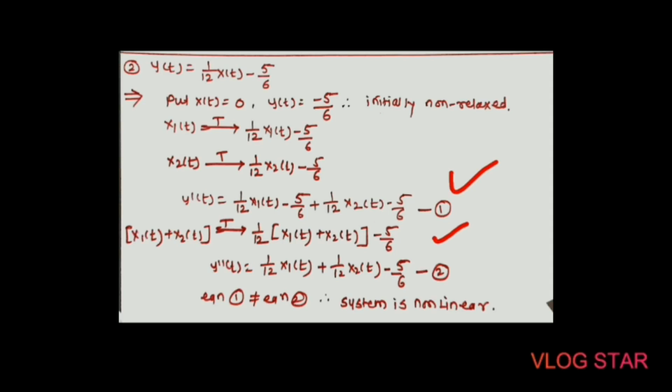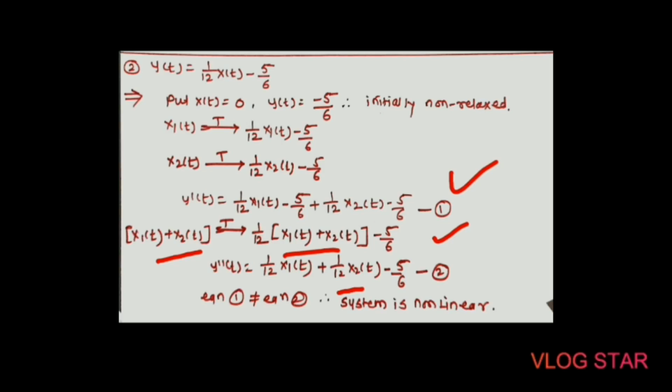In the third step, combine both inputs and apply to the system, that is x1 of t plus x2 of t gives 1 upon 12 of x1 of t plus x2 of t, and we can take minus 5 by 6 as a common value. So the y double dash of t is equal to 1 upon 12 x1 of t plus 1 divided by 12 x2 of t minus 5 by 6.